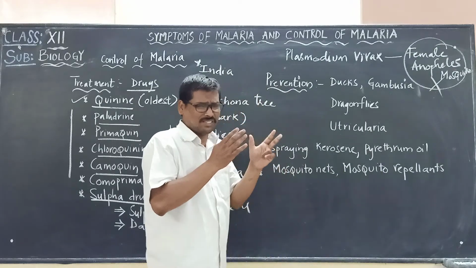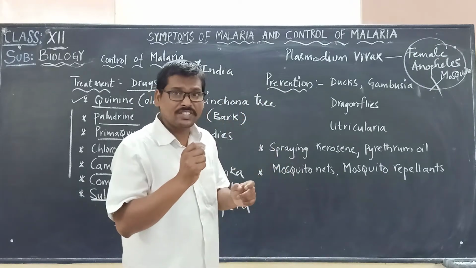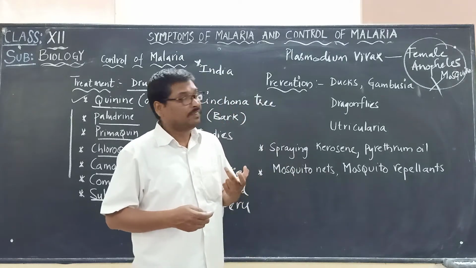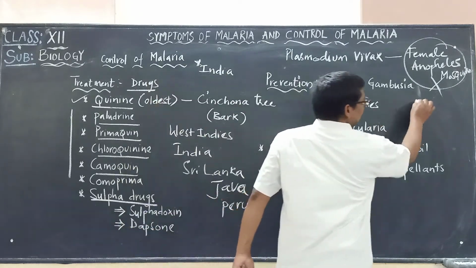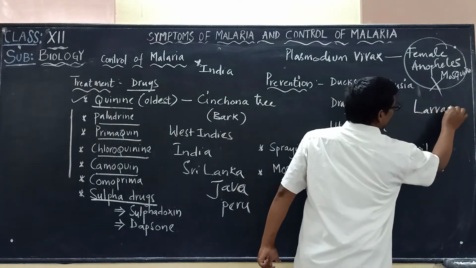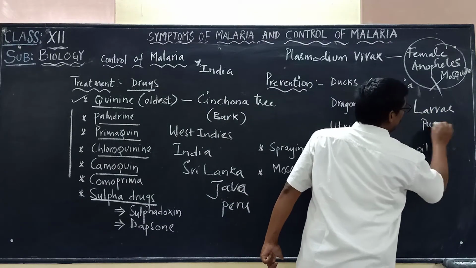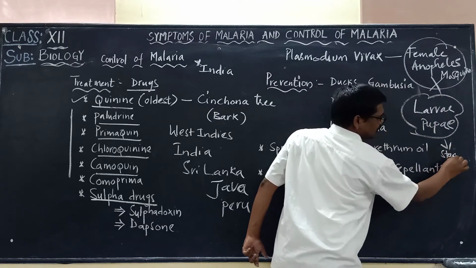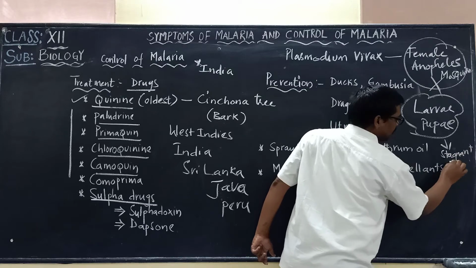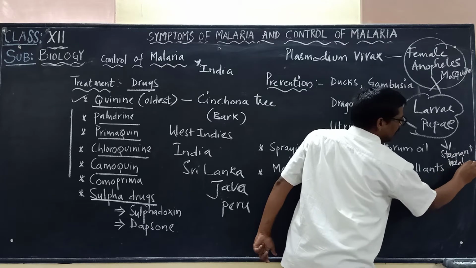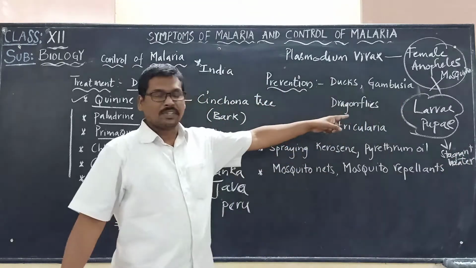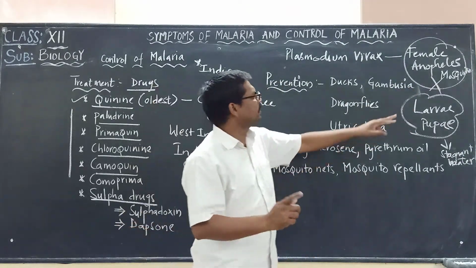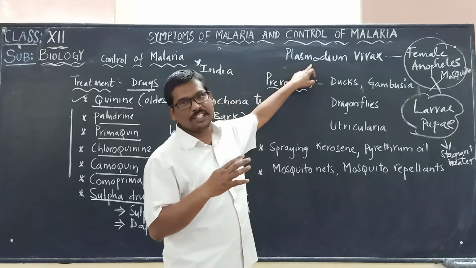Where there is stagnant water, there we see the mosquitoes developing. Their larvae and pupae are present more in the stagnant water. So we have to take measures to control the larvae and pupae of the female Anopheles mosquitoes, so that those mosquitoes will not carry this and attack human beings.